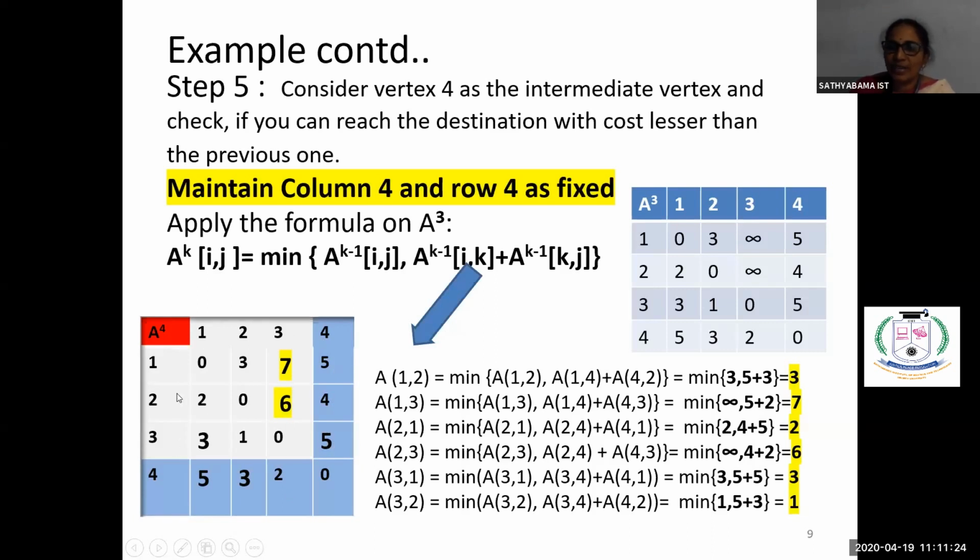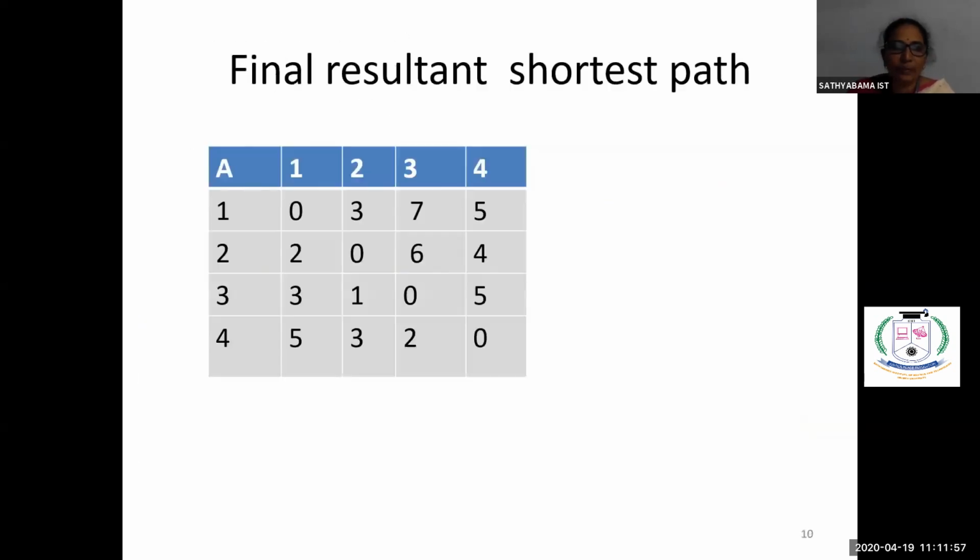So in the case of this Floyd-Warshall algorithm, what have we done? Initially, we have taken the initial cost matrix. Then taking vertex 1 as the intermediate vertex, we have seen what is the least cost. Then taking vertex 2 as the intermediate vertex, we have seen what is the least cost. Then taking 3 as the intermediate vertex, we have seen what is the least cost. Then finally, we apply the formula on A3 and, taking the fourth vertex as the intermediate vertex, we see what is the least cost, right? So finally, this is the final resultant shortest path matrix.